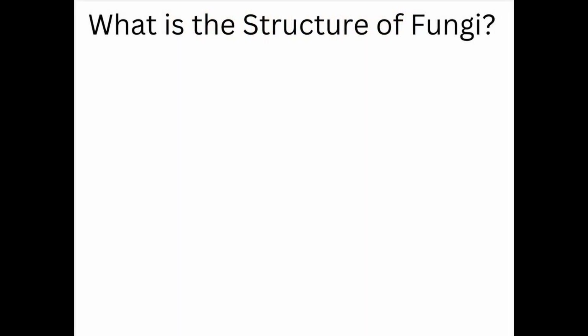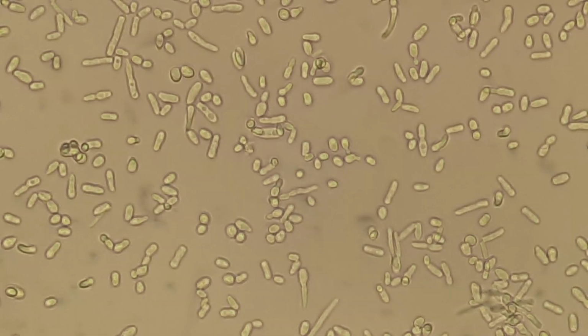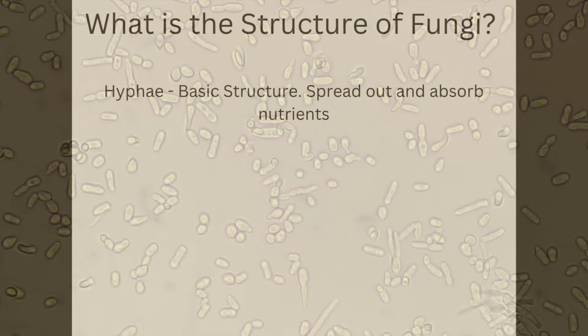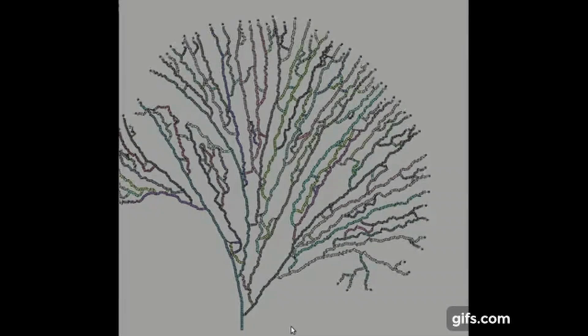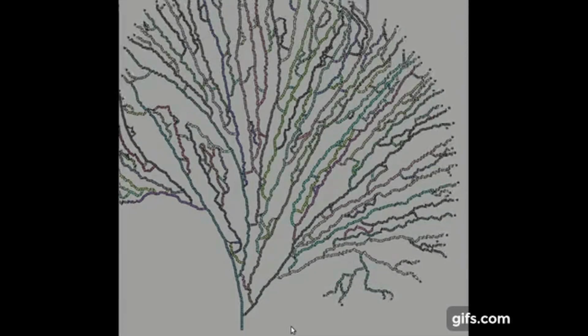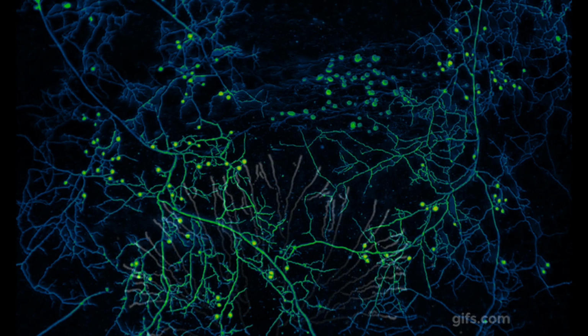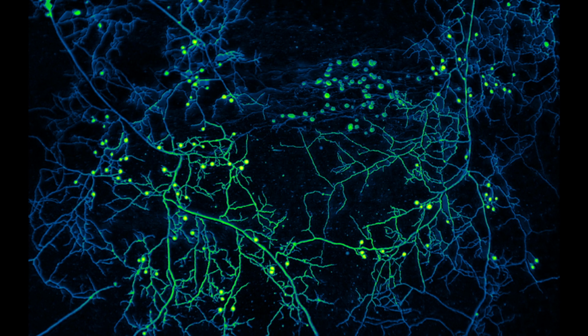So, what is the structure of fungi? Well, hyphae are really the basic structure of fungi. They are the ones that spread out and absorb nutrients. When hyphae grow, they connect with other hyphae and form a dense network known as mycelium. This is what acts as the body of the fungus, extending through the environment. When these mycelium interact with the roots of other plants, this is what forms a mycorrhizal network.